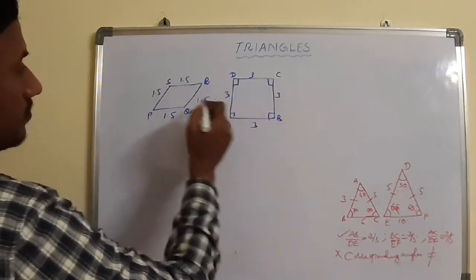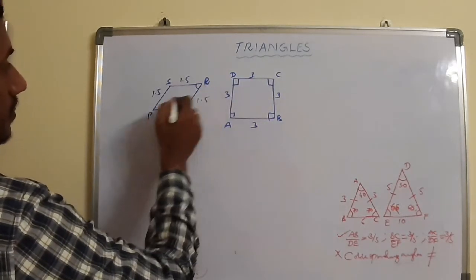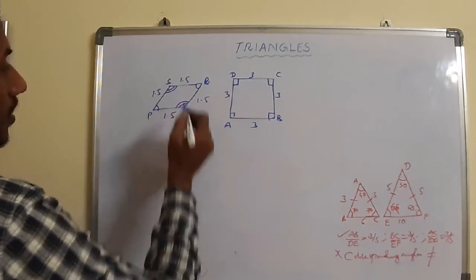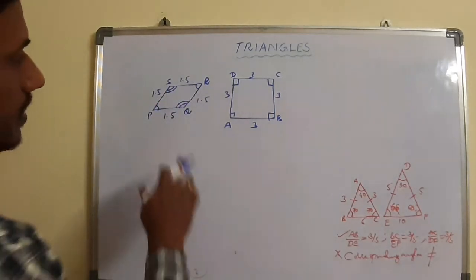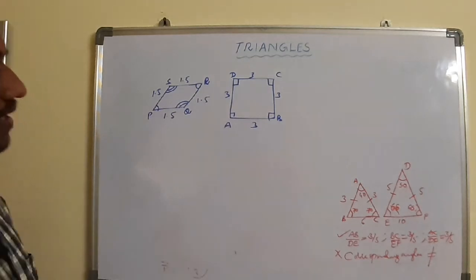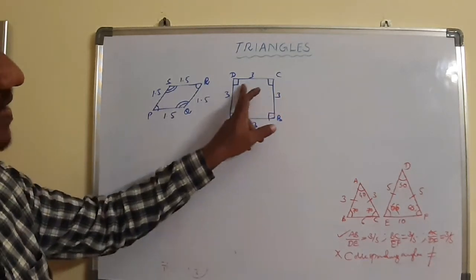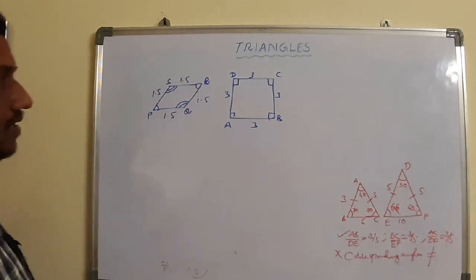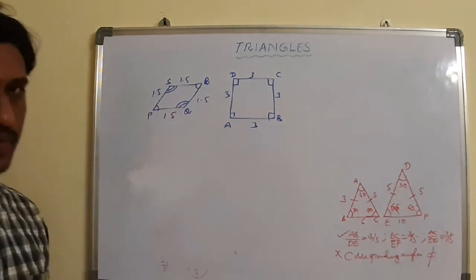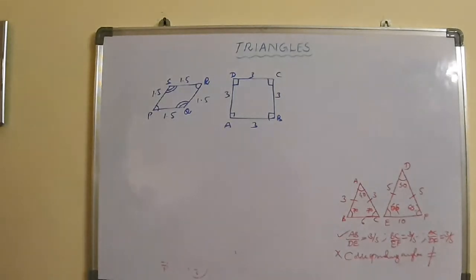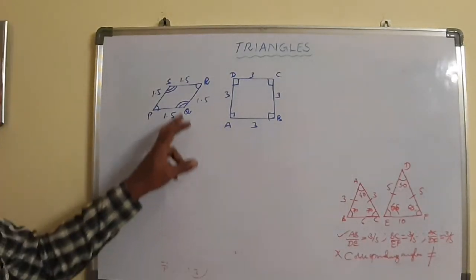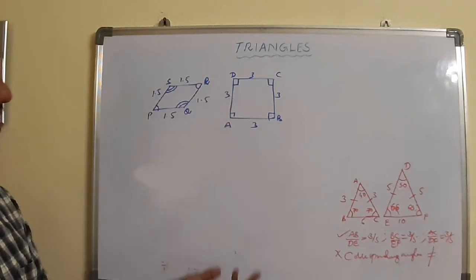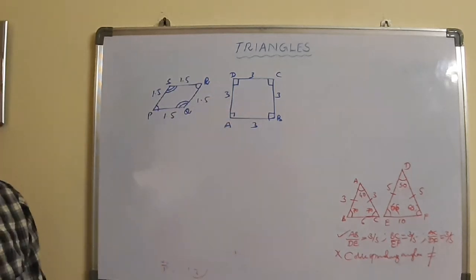What is the first condition we have to check? We have to go for the angles. Here we have 4 angles, and here 4. Here each angle is a right angle, meaning 90 degrees. But for the rhombus there is no guarantee. Here only opposite angles are equal, as per the properties of a rhombus. That means the first property itself fails, the corresponding angles are not equal. Then there is no need to check the ratio of the sides.